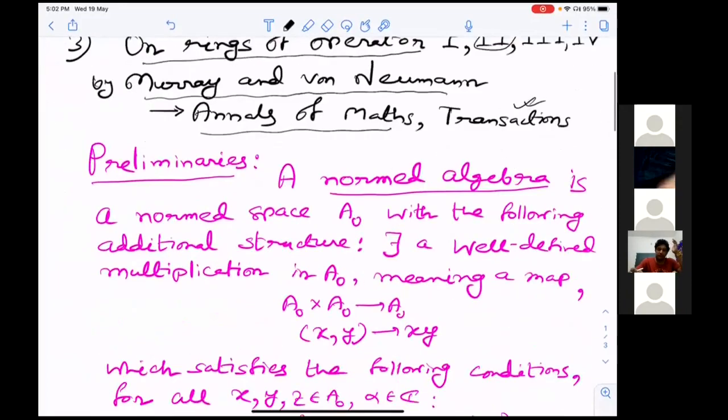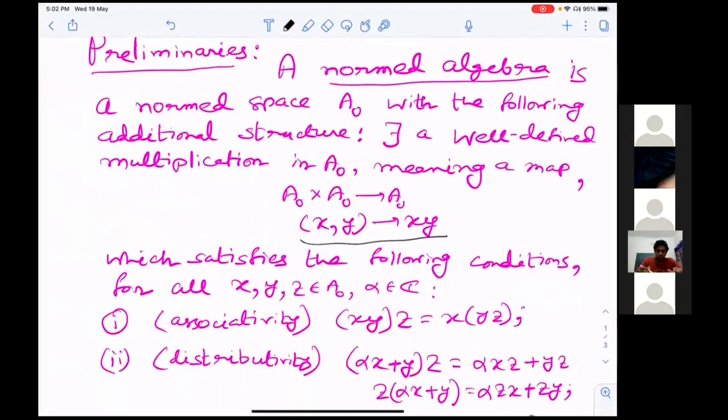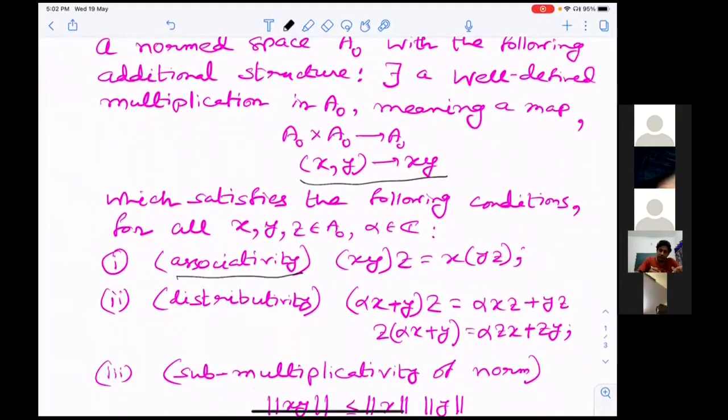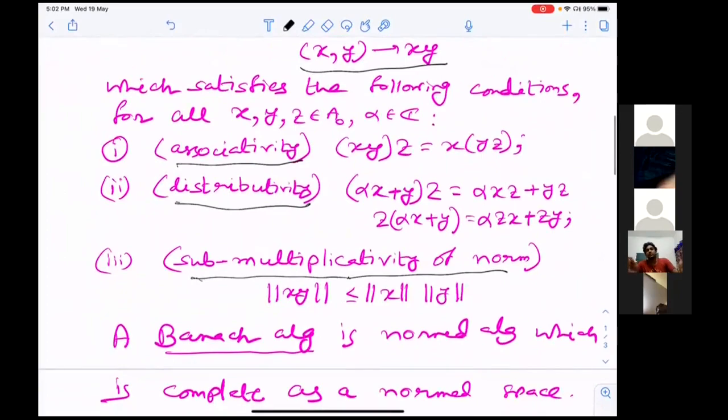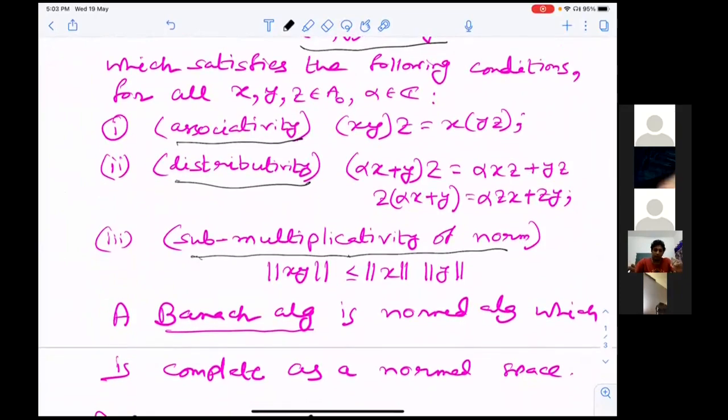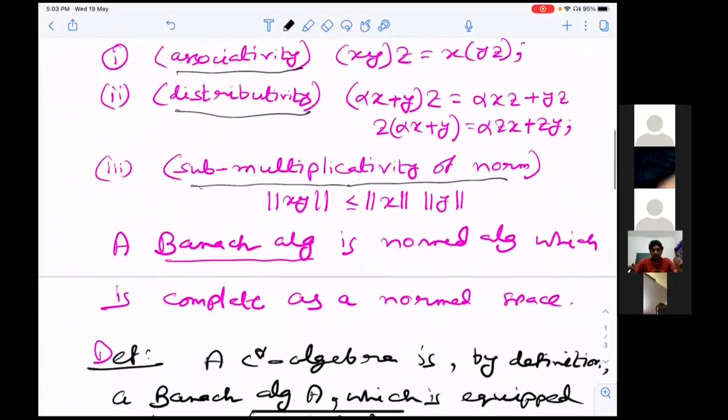Now, what is a normed algebra? A normed algebra is a normed space A which has a multiplication, (x, y) going to x·y. This multiplication satisfies the usual properties: associativity, distributivity, and submultiplicativity of the norm, that is, norm of xy is at most norm x times norm y. And a Banach algebra is a normed algebra which is complete as a normed space.